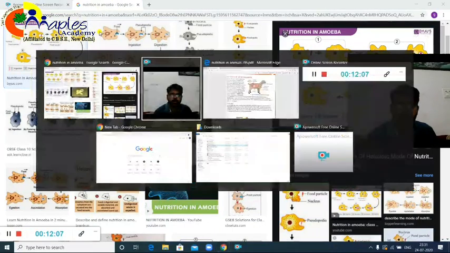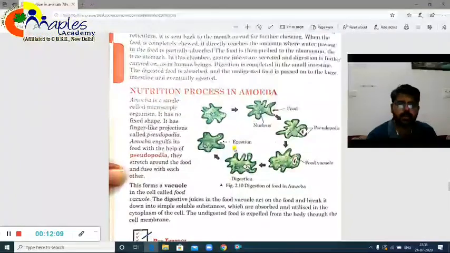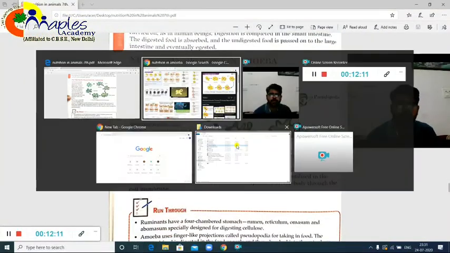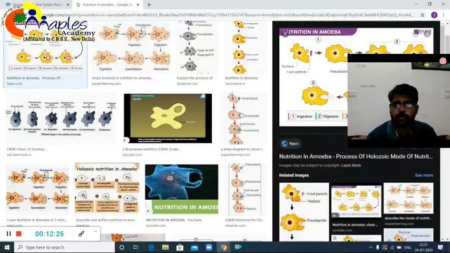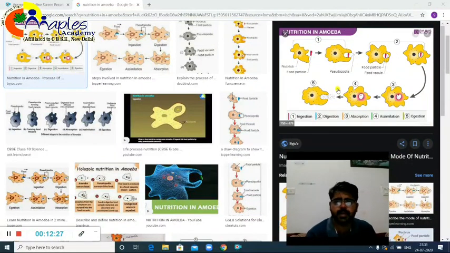Now moving on to the last topic for this chapter, the nutrition process in amoeba, right? So as we have seen in the diagram in your book, they are showing that ingestion will happen, digestion will also happen. We discussed in the beginning of this chapter that all living beings, all the animals basically, follow these 5 steps. So what exactly is happening? You can look at it with this diagram over here.